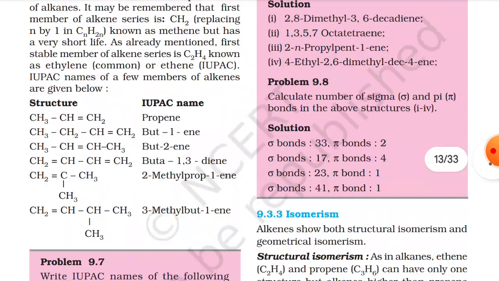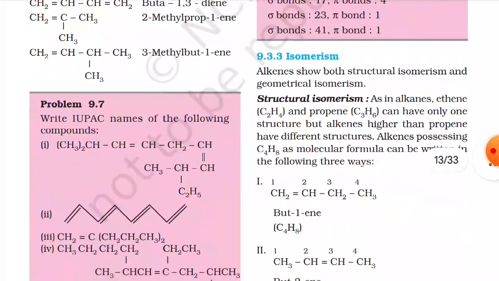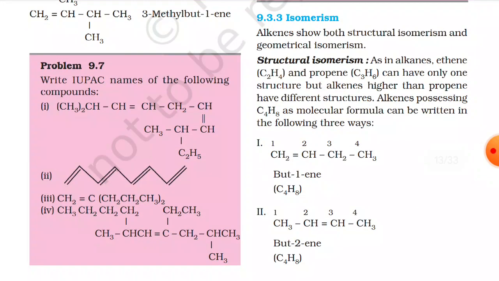Moving on, isomerism. Alkenes show both structural isomerism and geometrical isomerism. Structural isomerism. As in alkanes, ethene and propene can have only one structure, but alkenes higher than propene have different structures.